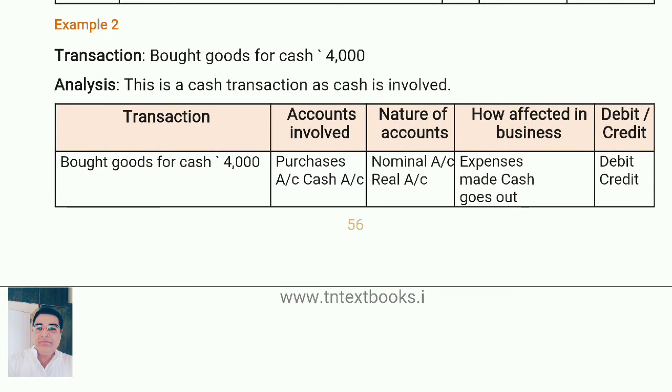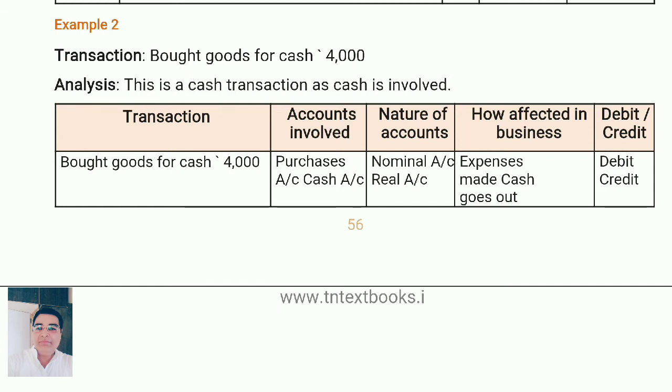Next one, bought goods for cash. When we bought means purchase. So what are the two items here? Purchase and cash. Purchase, that is not mentioned that what we are going to purchase. If furniture mentioned, then we can write furniture, but here only bought mentioned, nothing has been mentioned that what we purchase. So bought means purchase. So there are two items, we have to open two accounts. One is purchase, one is cash.